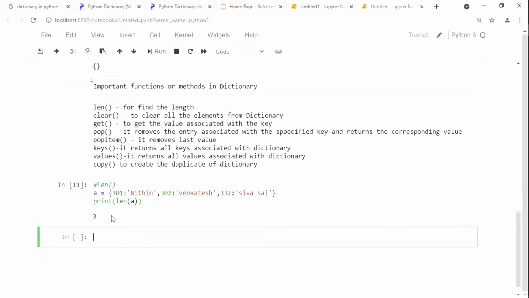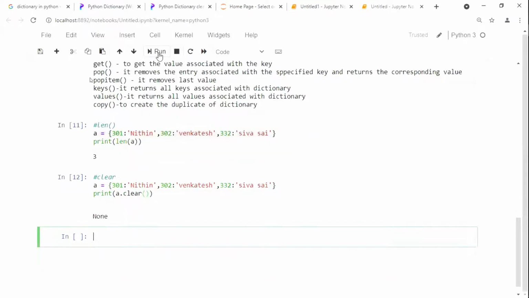First one is length. Now see here, the second method. It is clear. The second method will be clear, that means in order to delete all the elements in your dictionary. For example, this is my dictionary. Now I am going to clear all the elements. Then see the code for this one: a dot clear, print of a dot clear, brackets open, brackets close. Run it. Now see here, None.